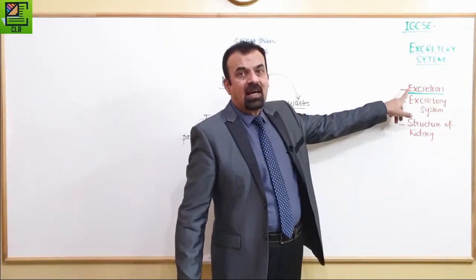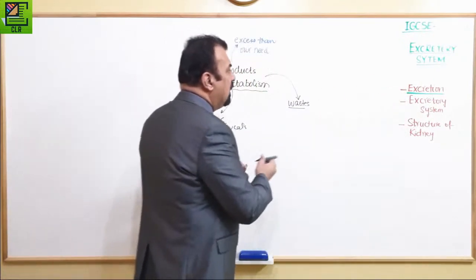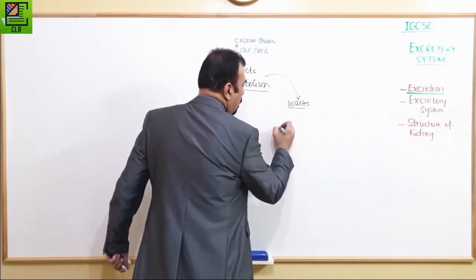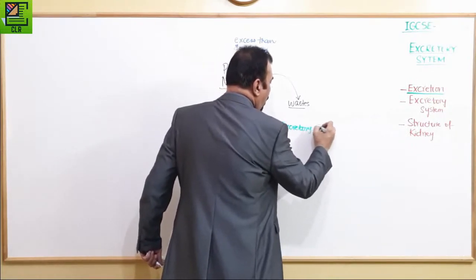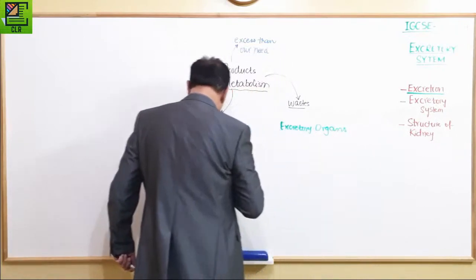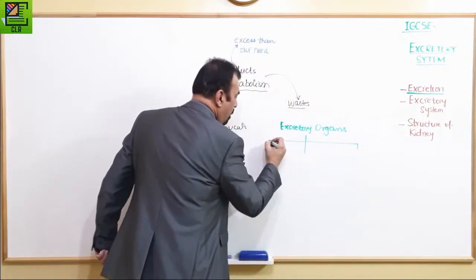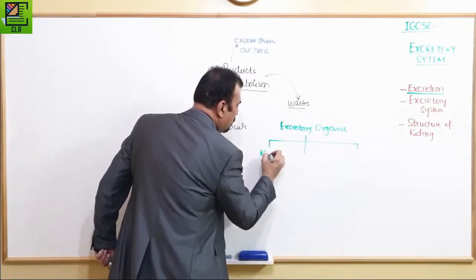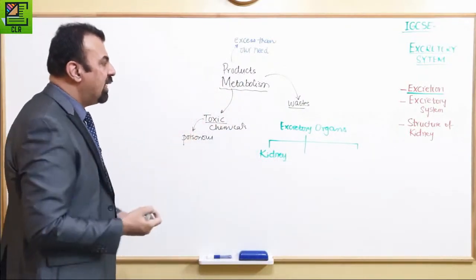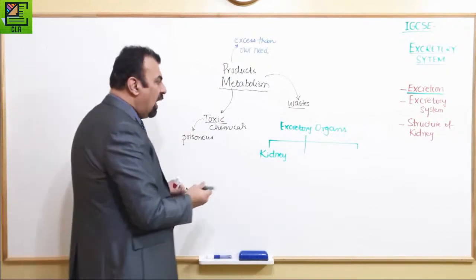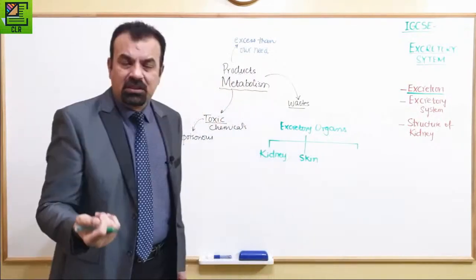So excretion is done in our body by three major organs, which include what? So we can say that excretory organs could be our kidney. Definitely kidney is the most important excretory organ to discuss. Then we have our skin. We also get rid of certain chemical substances through our skin.